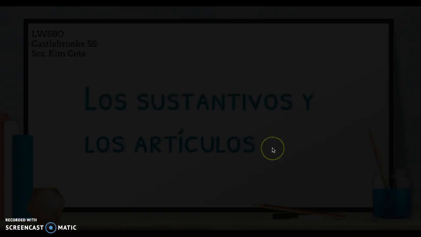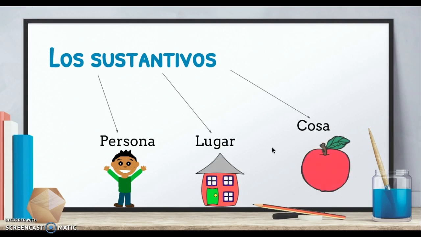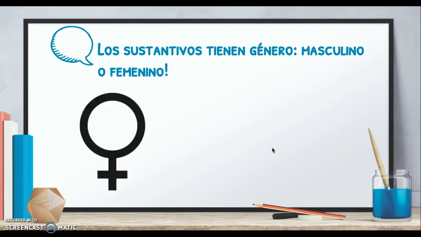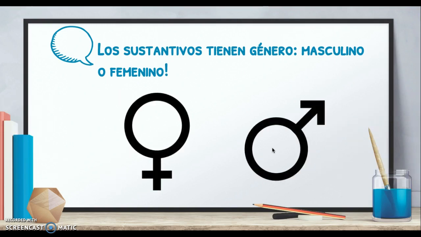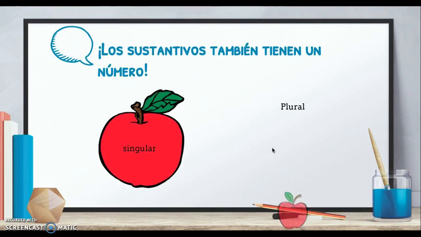A ver, vamos. Entonces, número 1, los sustantivos consisten en tres cosas: persona, person; lugar, place; cosa, thing. Person, place, or thing. Entonces, es importante saber, it's important to know, los sustantivos tienen género, gender, que es masculino, femenino, femenino, masculino. Sí. A ver, y también, also, los sustantivos tienen un número, singular y plural.